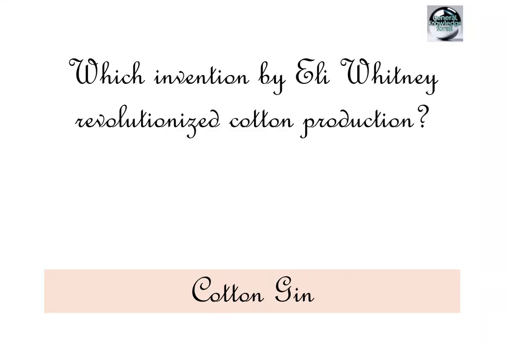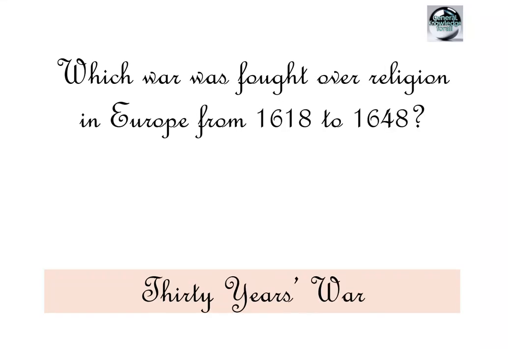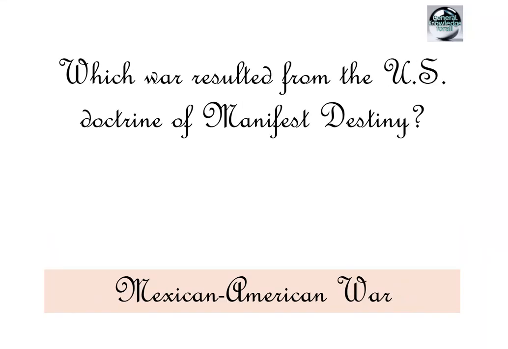Who was the last emperor of the Western Roman Empire? Romulus Augustulus. Which war was fought over religion in Europe from 1618 to 1648? 30 Years' War. What event in 1917 brought the US into World War I? Zimmermann telegram and unrestricted submarine warfare. Which war resulted from the US doctrine of Manifest Destiny? Mexican-American War.